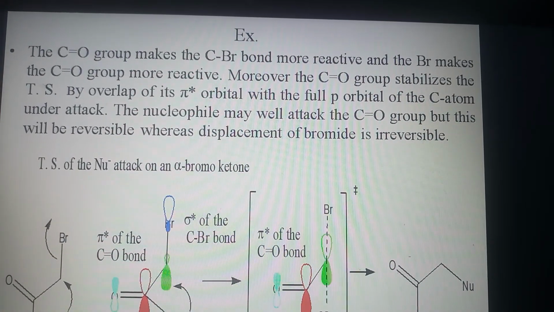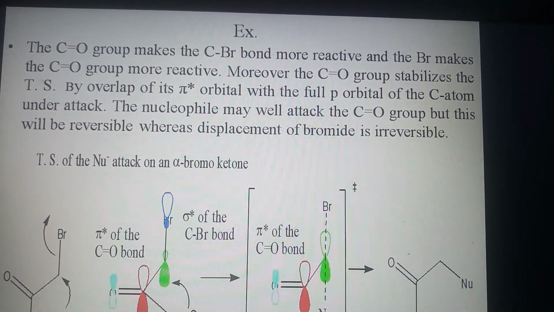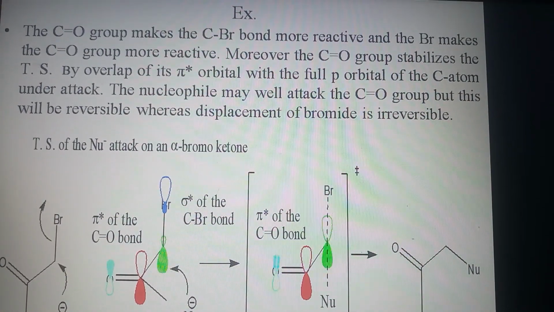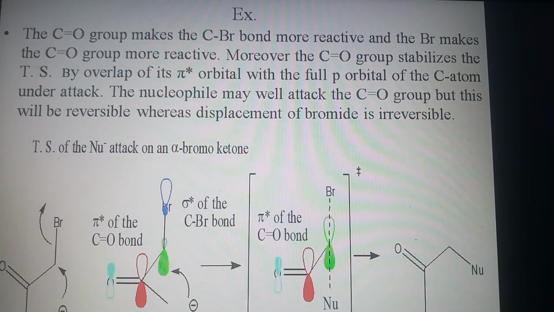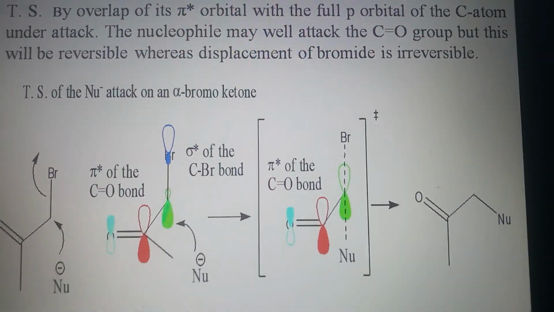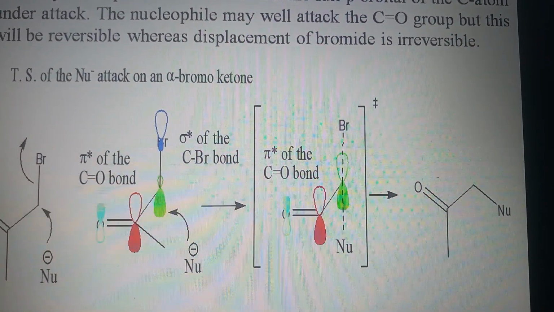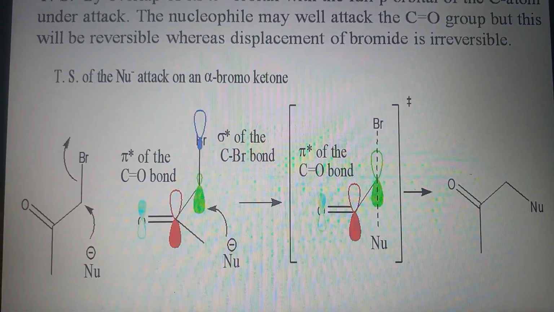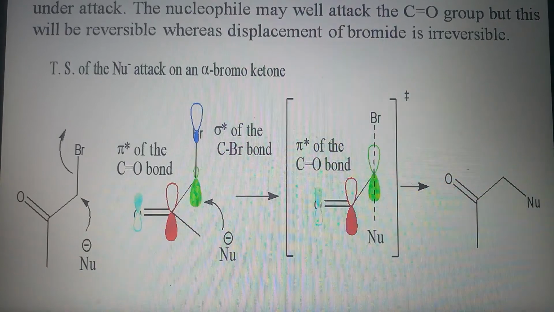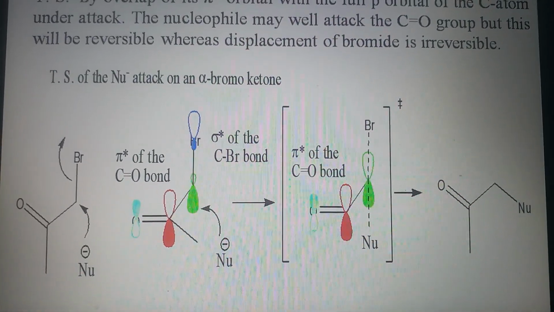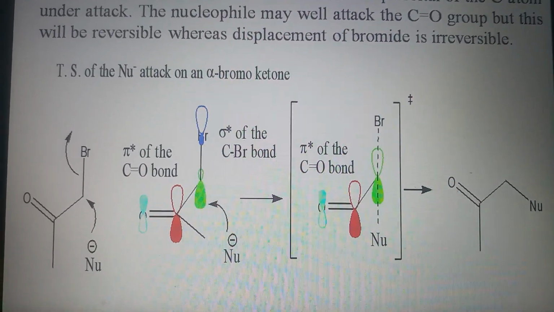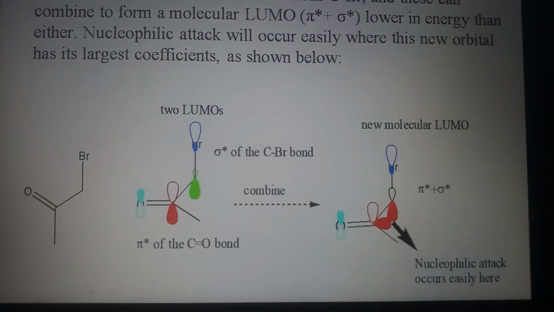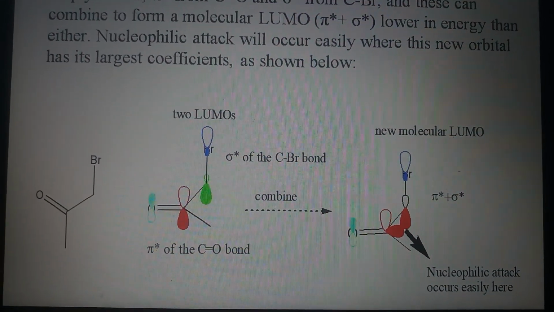The nucleophile may well attack the carbonyl group, but this will be reversible, whereas displacement of bromide is irreversible. You can see the diagram. For that reason, alpha bromocarbonyl compounds give the fastest SN2 reaction.